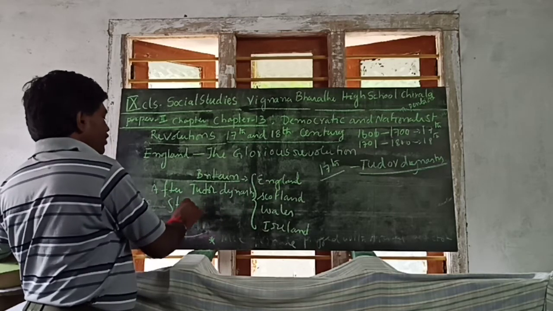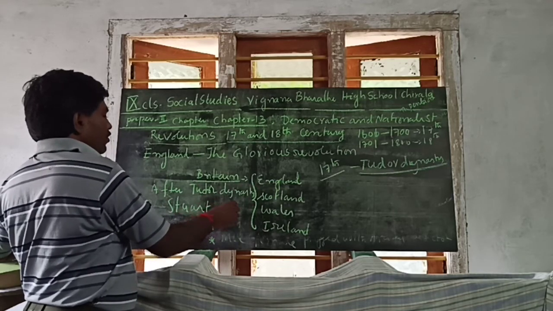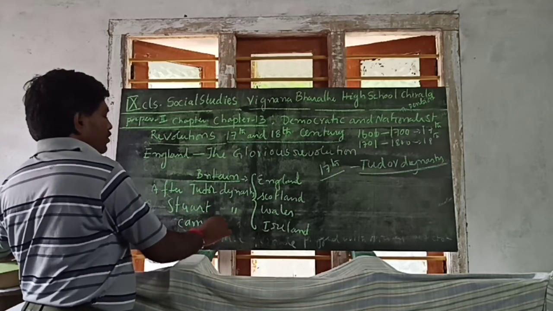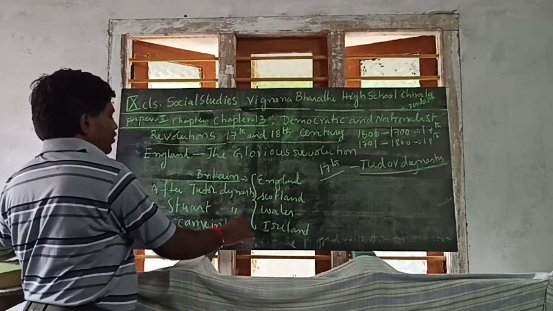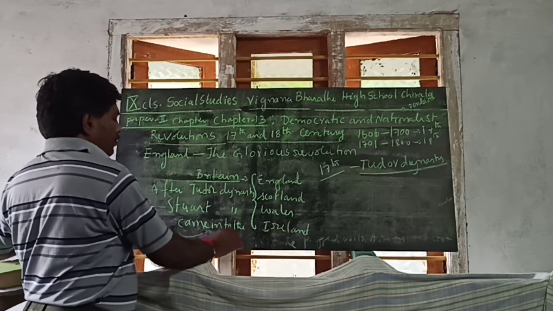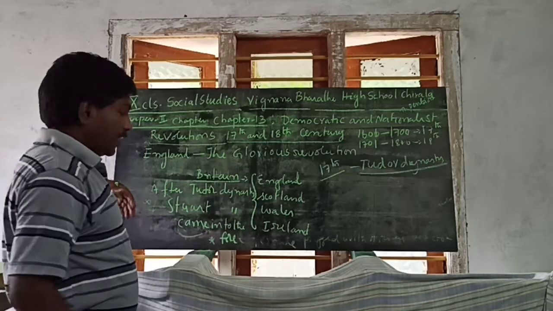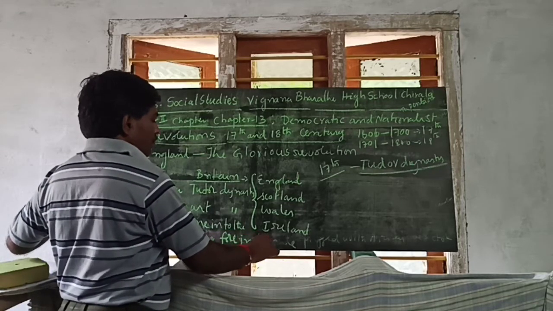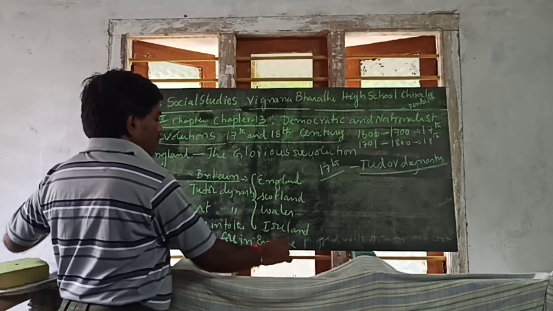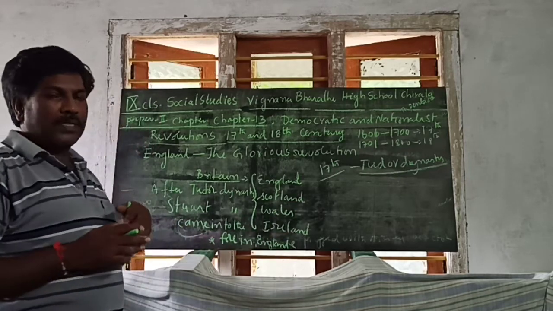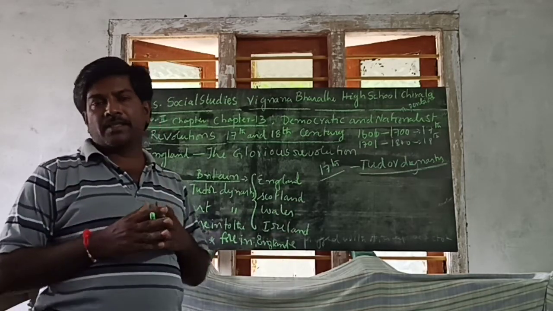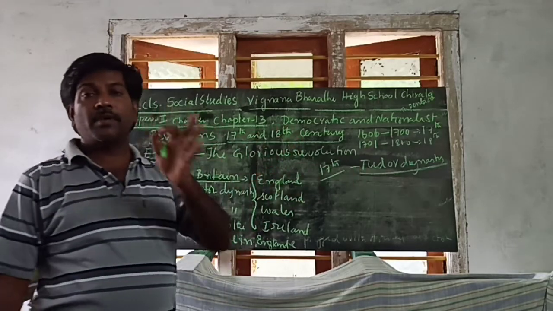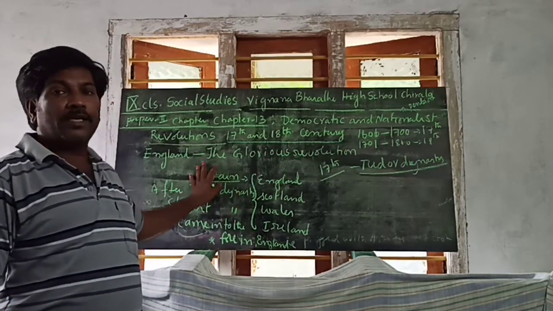The Stuart dynasty. So I have spoken about two important dynasties: number one is the Tudor dynasty, and number two is the Stuart dynasty.